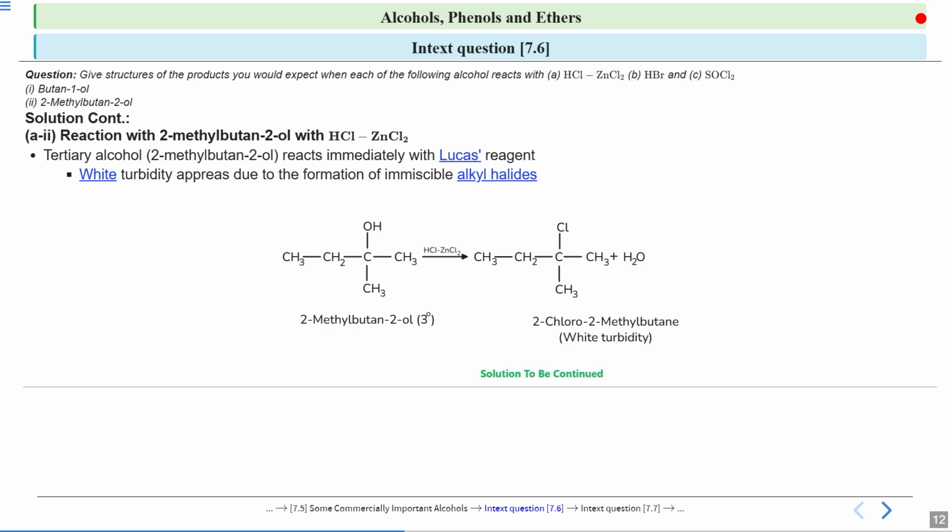Okay, and you need to remember that your alcohols are soluble in Lucas reagent, but their halides are not soluble in Lucas reagent. That is why they produce turbidity. Okay, so this first part I hope is clear now, that how butan-1-ol and 2-methylbutan-2-ol react with Lucas reagent.